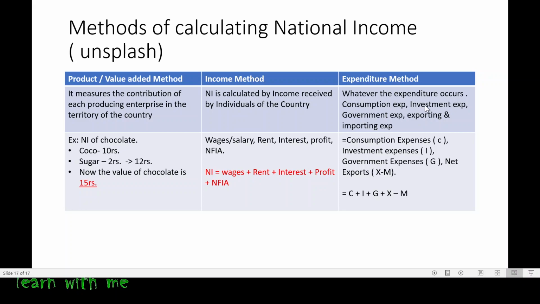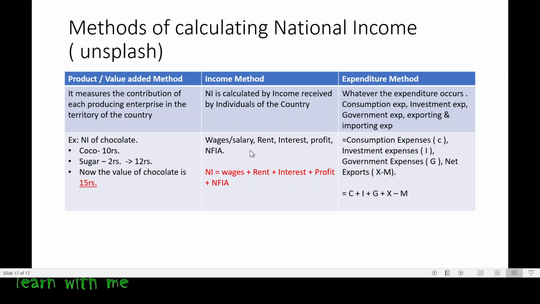Now I have more money. I'm running a company. I want to purchase stock, and I have to purchase it in the initial public offering, the IPO. So if I purchase there, it is my investment expenditure.